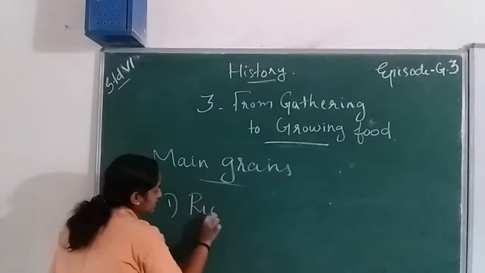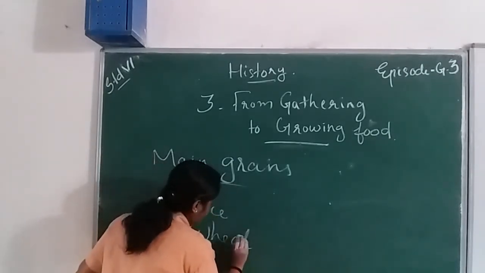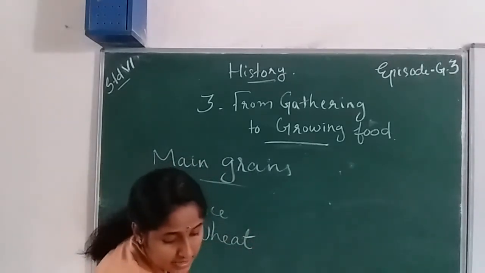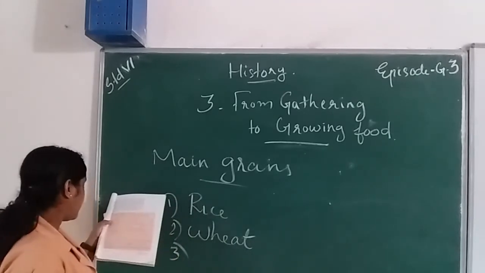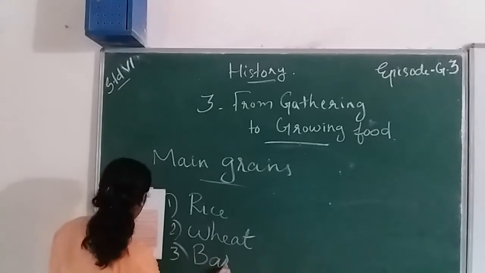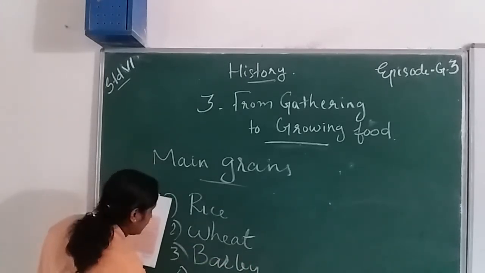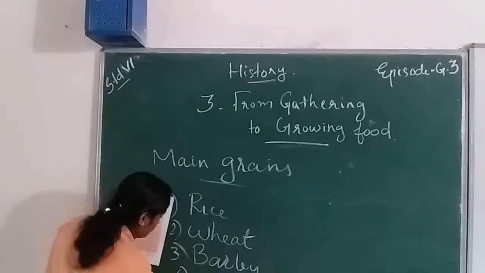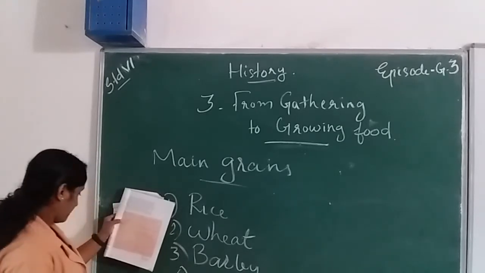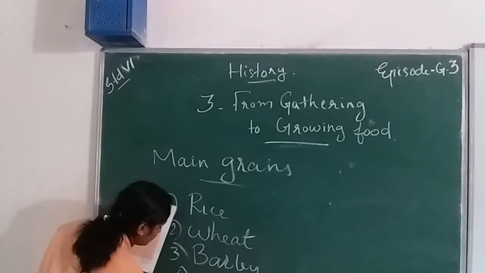Rice, wheat, barley, millet, and green gram.